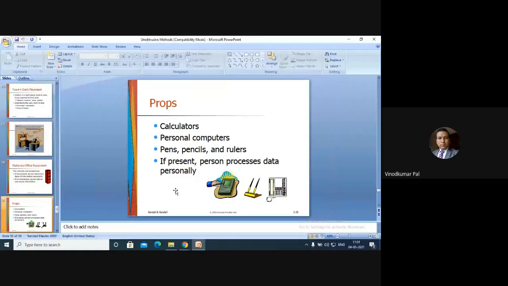Props, if the decision maker is using such kind of props, that will also come into the category of physical environment. Calculators, personal computers, pens, pencils and rulers, if present, mean the person processes the data personally. So they are doing whatever data they have. We can make an image of a person who is processing the data on a personal basis. He is doing all these things personally if he has all these props.